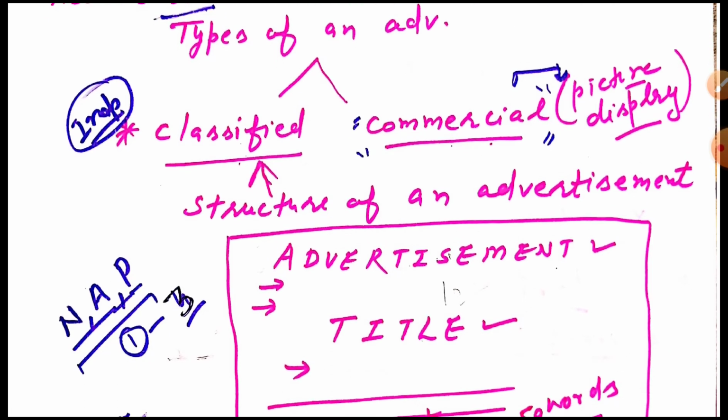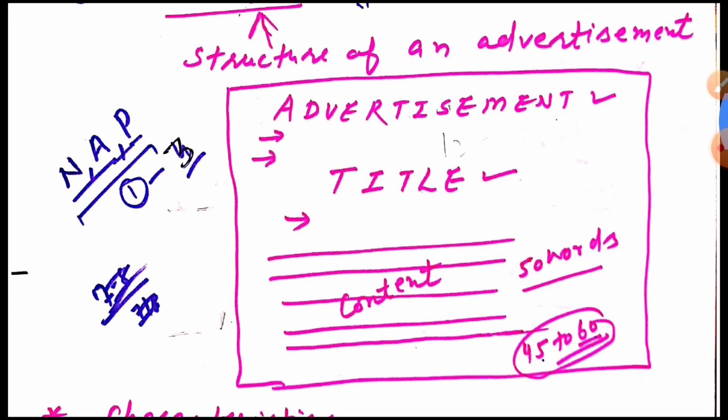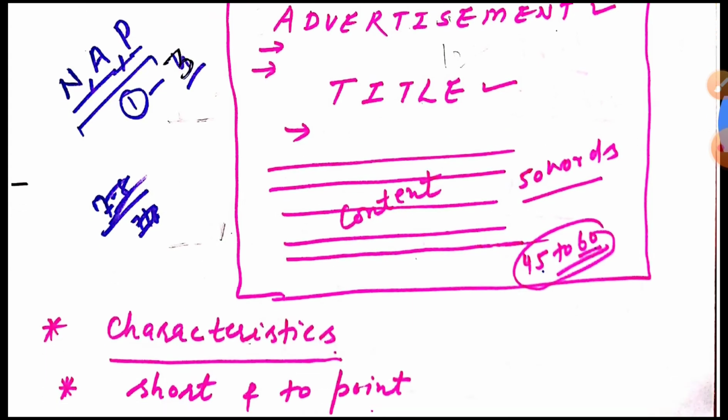You know very well that we can divide advertisement into two categories, classified and commercial. After that, the structure of an advertisement, and this is the structure for classified advertisement. First of all, we should mention the word advertisement in capital with black pen. After that, we should leave two lines between advertisement and title. After that, we should mention content, and after that we should make a box.